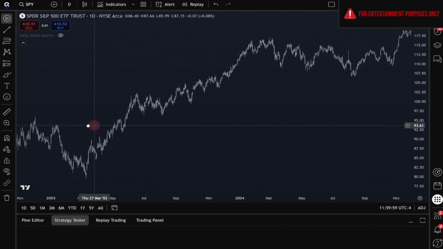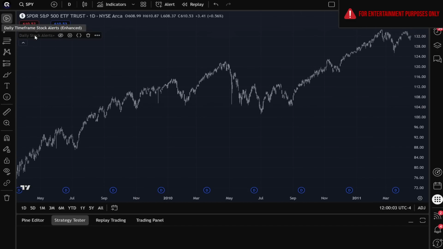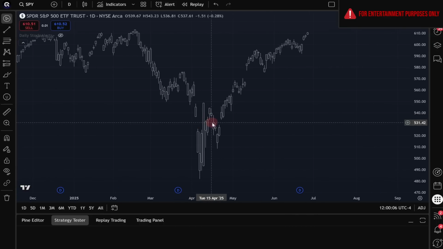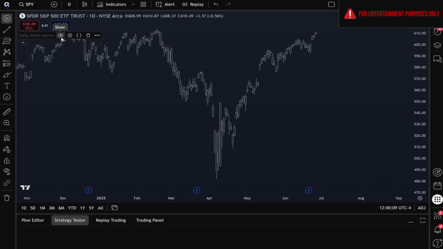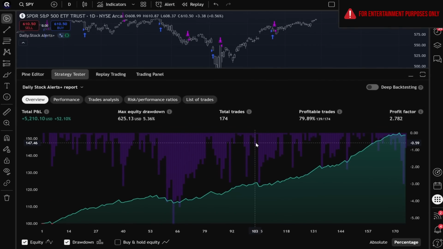Alright traders, we are back on TradingView, and we've already put the daily stock alerts plus strategy onto the TradingView chart. So let's go ahead and enable this strategy and see if Deepseek is able to earn a perfect score on the medium test. And we can see that after enabling the strategy, the performance across these 4 metrics has drastically changed compared to the original version.